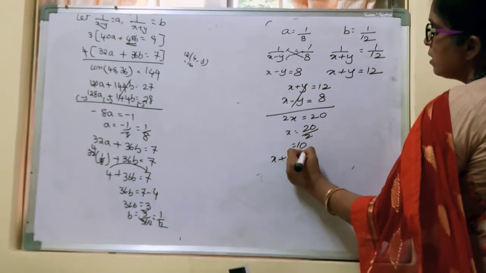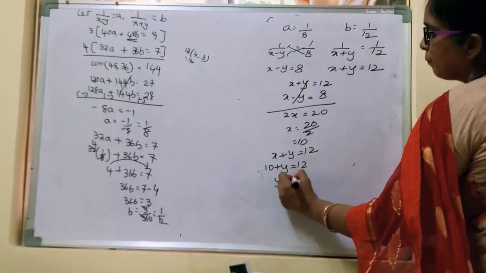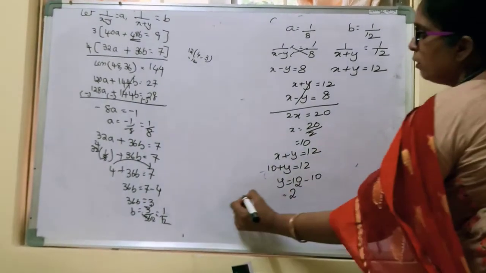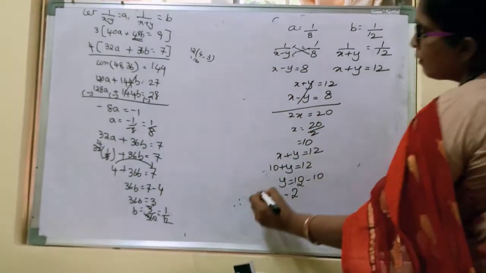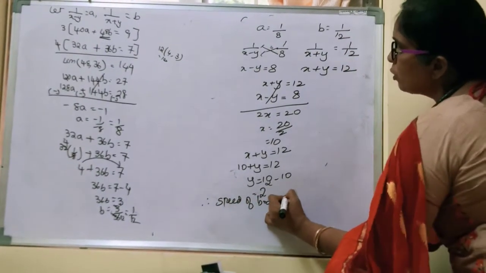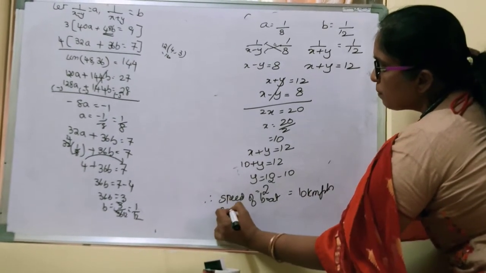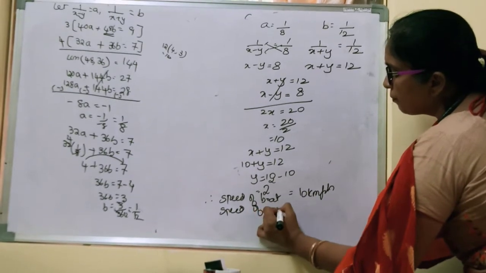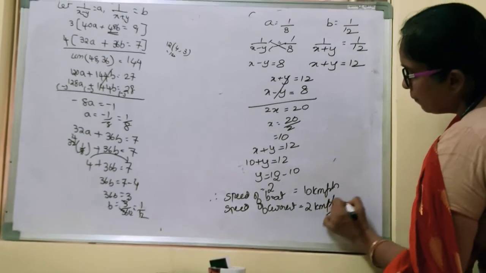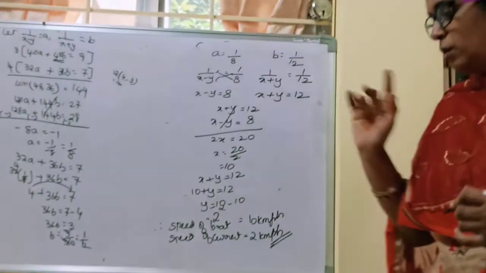So x plus y equal to 12. 10 plus y equal to 12. y equals 12 minus 10, which is equal to 2. Therefore, what is x? Our x is the speed of the boat, which is equal to 10 km per hour. And our y, the speed of the current, is 2 km per hour. Okay, so this is how we are going to solve this one.